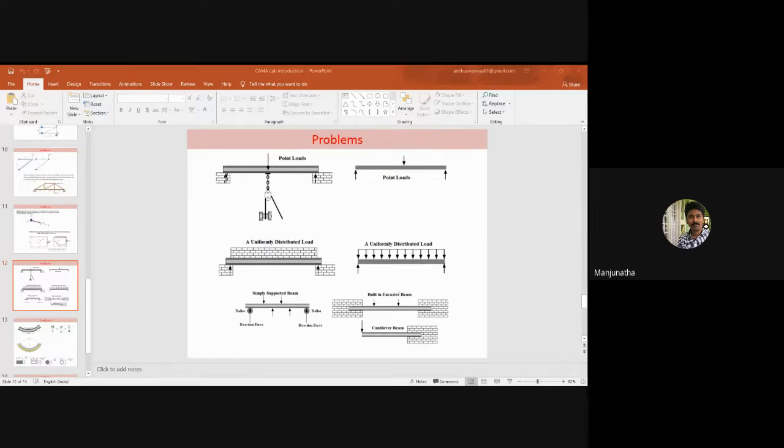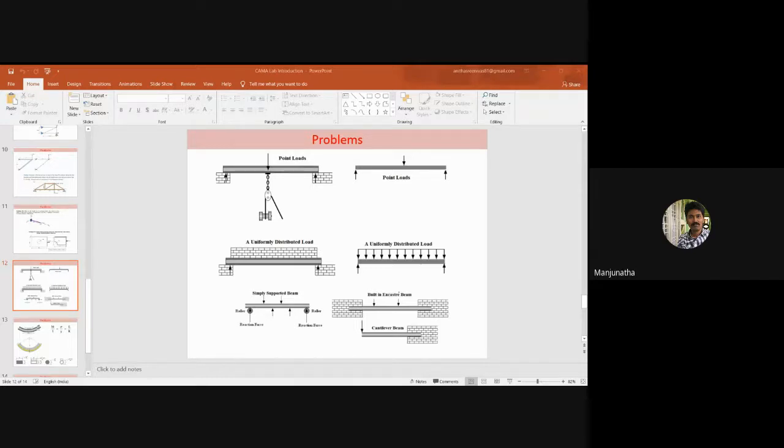The first is point load. This can also be named as concentrated load. Next one is uniformly distributed load, where the load will be distributed in terms of pressure over the beam.